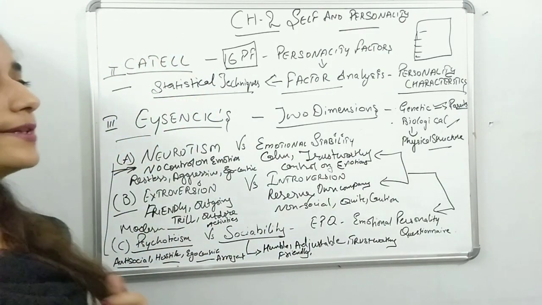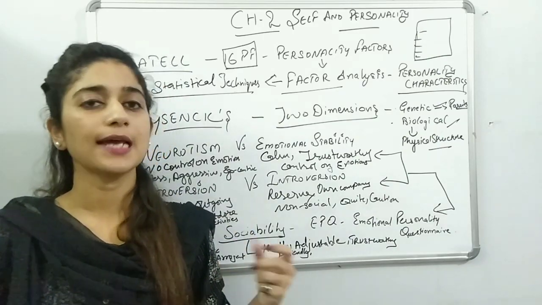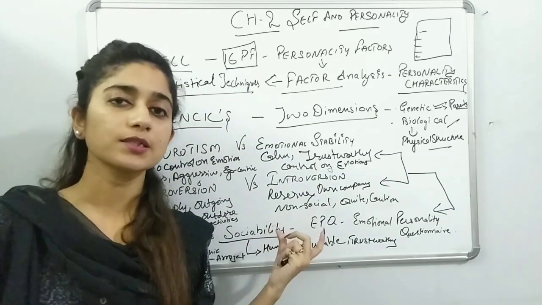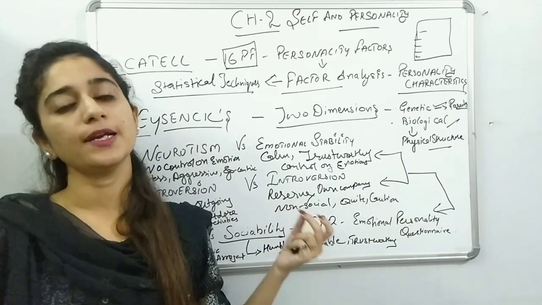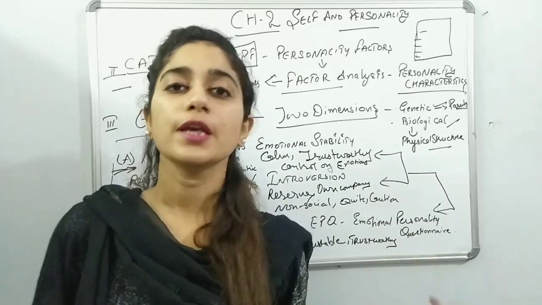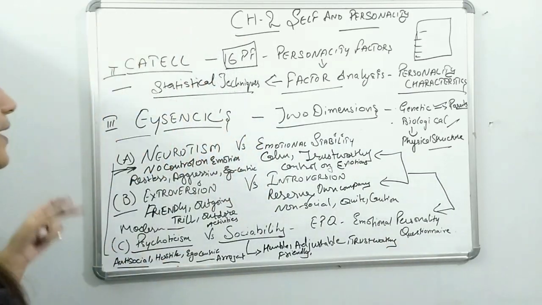On these bases the three dimensions were described by Eysenck, who says that personality can be derived from these basic trait characteristics which every individual has, and on this basis we can identify the personality of an individual.